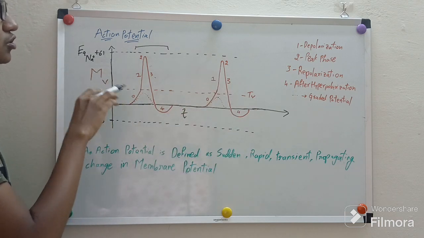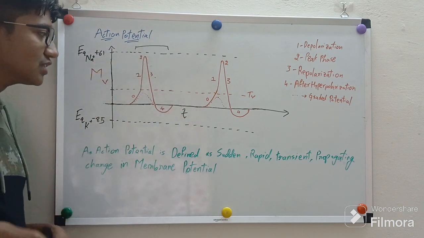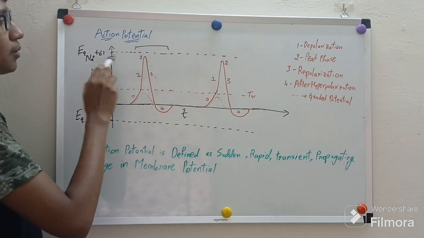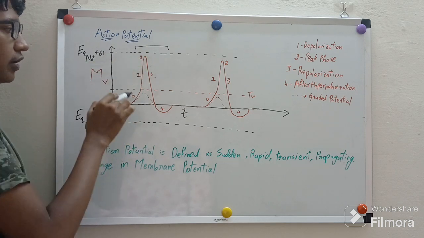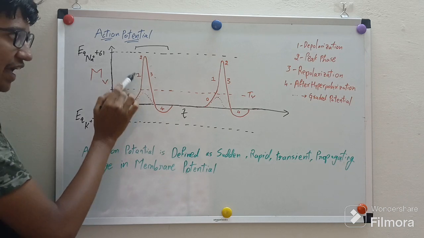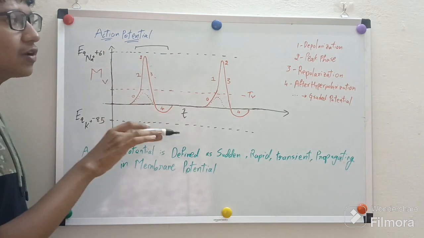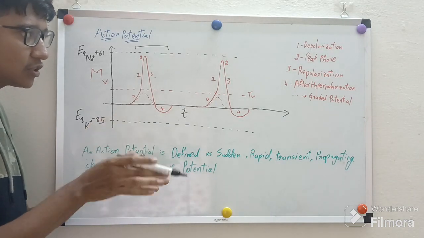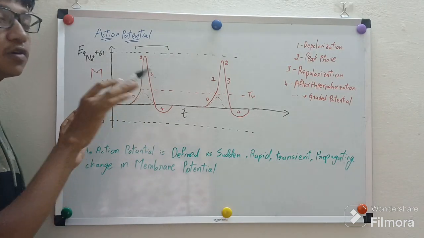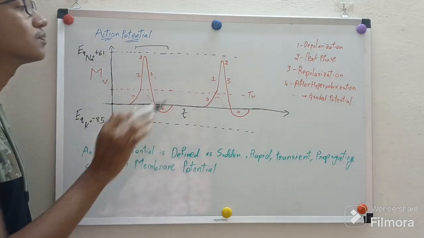In this graph, we can also see there are 4 phases. We divide action potential into 4 phases. We see from the threshold voltage to a point where the membrane voltage doesn't grow. To that point, we call this phase, the rising phase or the rapid phase, depolarization. What is depolarization? Depolarization is a change in membrane potential towards a positive value. A change in resting membrane potential towards a positive value is depolarization.